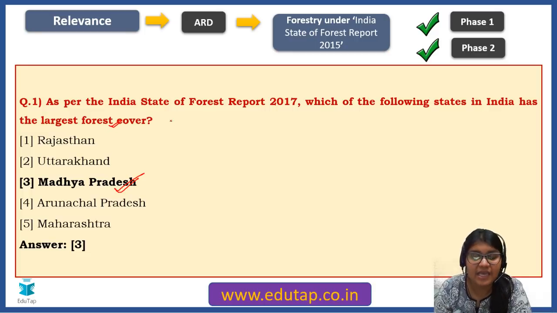Yesterday we already studied the definition of forest cover. You need to revise that in your heads as I am taking this particular question. Then we also saw the examples, we also saw the categorization, and we also saw the percentage of India.